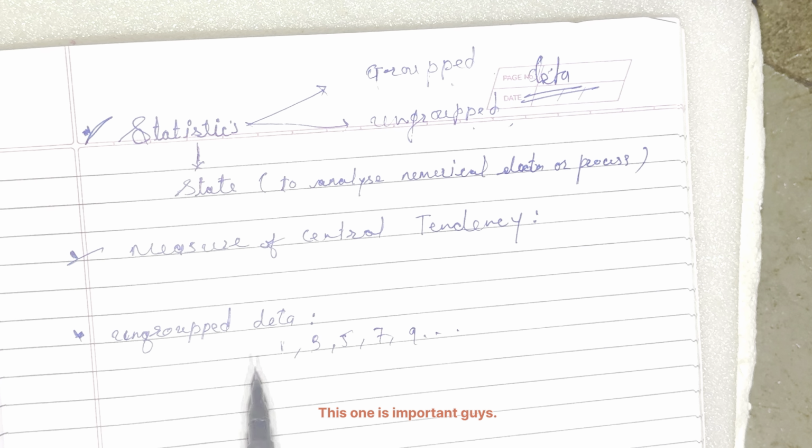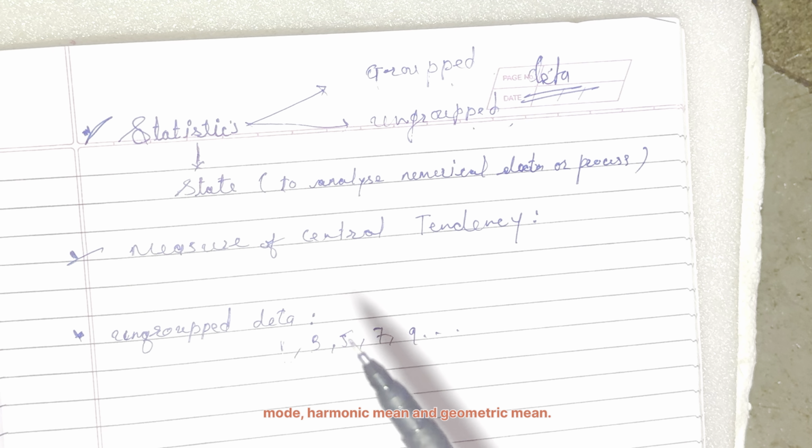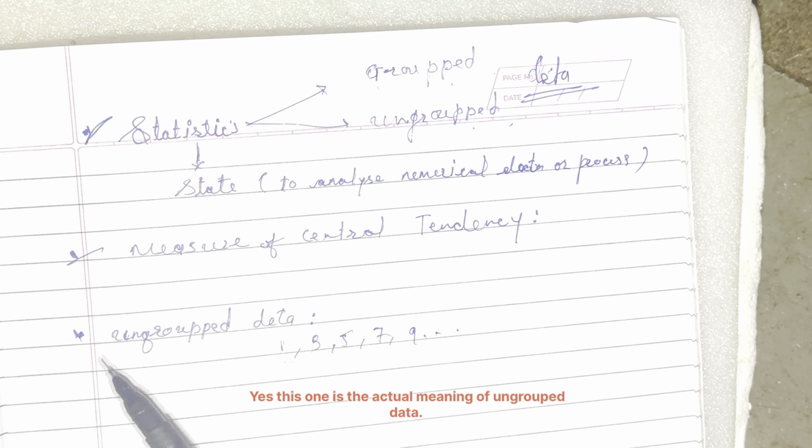This one is important, guys. We are going to learn the measure of central tendency for the mean, median, mode, harmonic mean and the geometric mean. This is the actual meaning of ungrouped data.